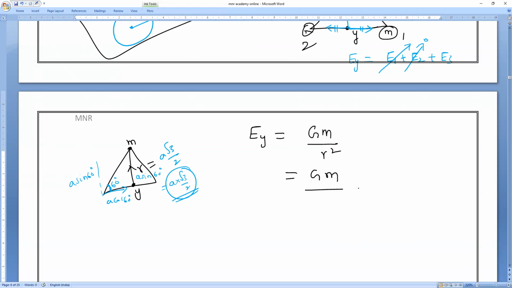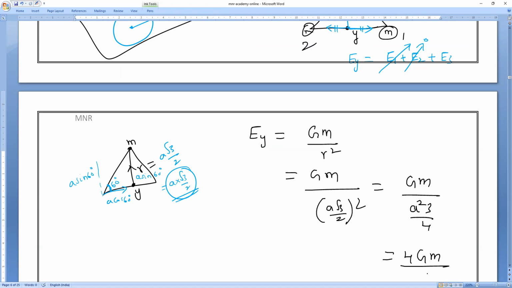So G into small m divided by R, where R value is A root 3 divided by 2, whole square, which equals GM divided by A square into 3 divided by 4. So 4 will come: 4 into capital G into small m divided by 3A square. This is the answer. I hope you all understand.